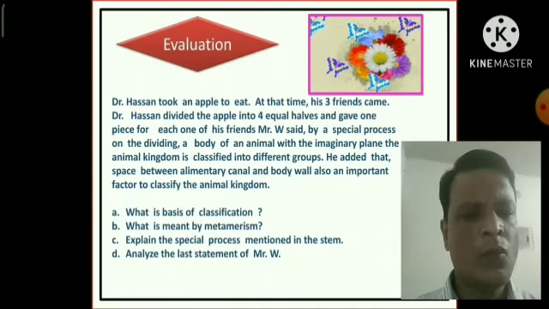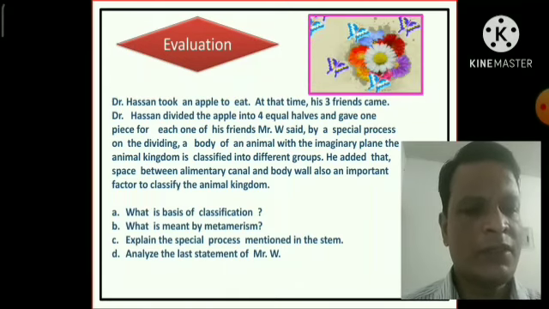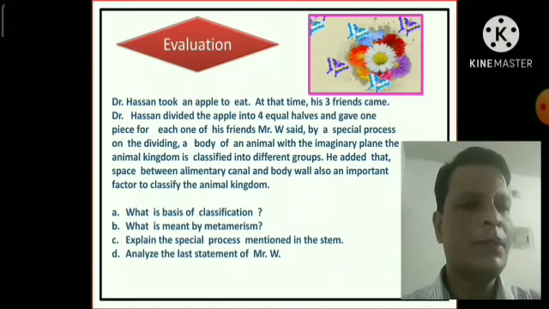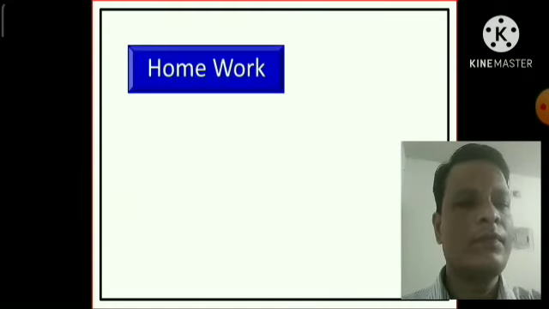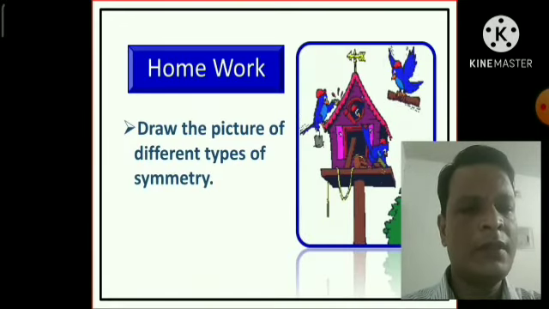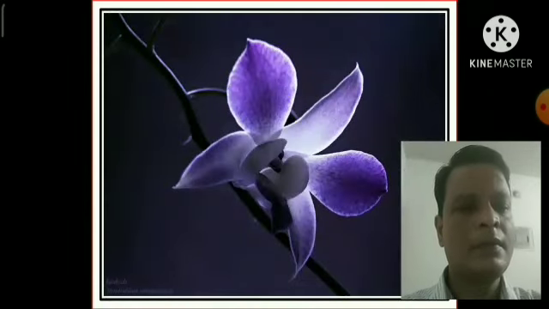A. What is the basis of classification? B. What is meant by metamerism? C. Explain the special process mentioned in the stem. D. Analyze the last sentence of Mr. W. Now the homework. Draw the picture of different types of symmetry.